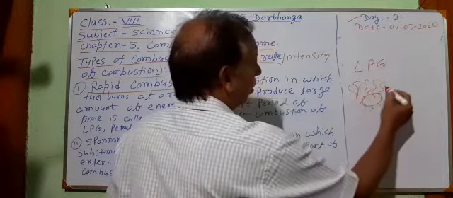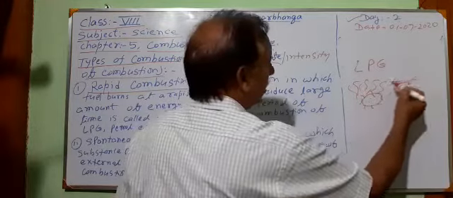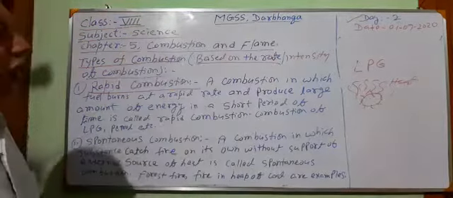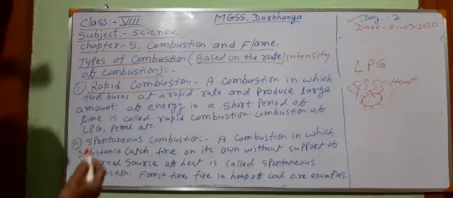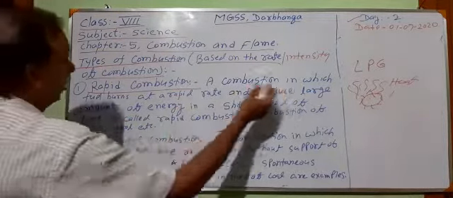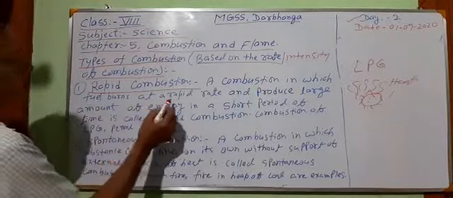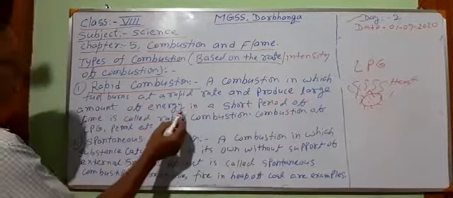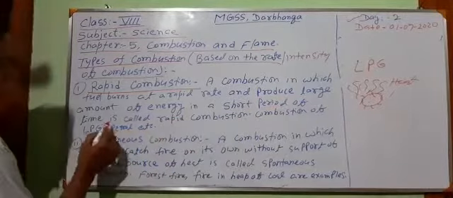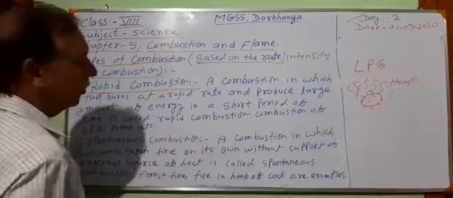LPG, a large amount of heat is released in a short period of time. This type of combustion is known as rapid combustion. First you see the definition. A combustion in which fuel burns at a rapid rate and produces a large amount of heat energy in a short period of time is called rapid combustion.